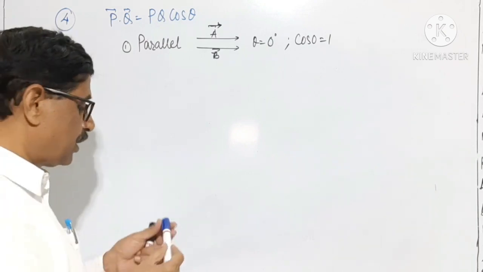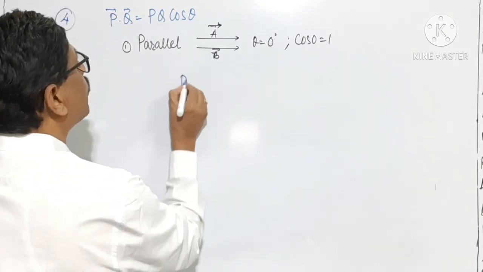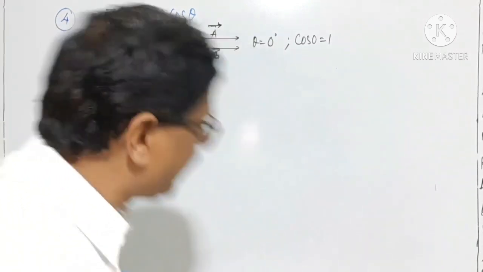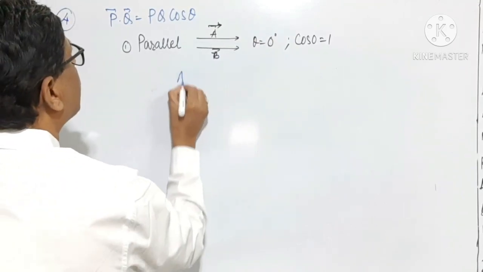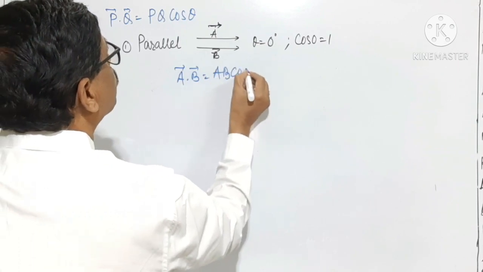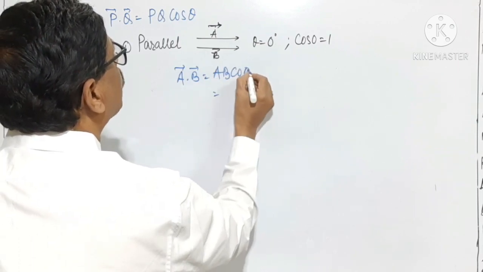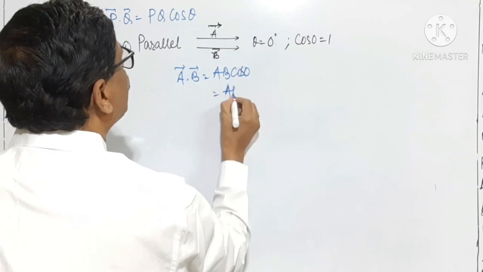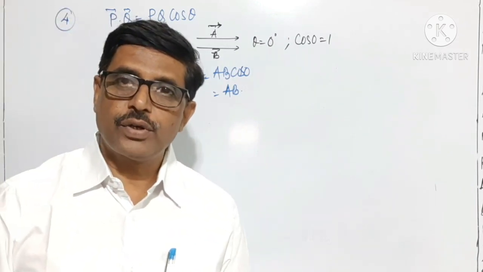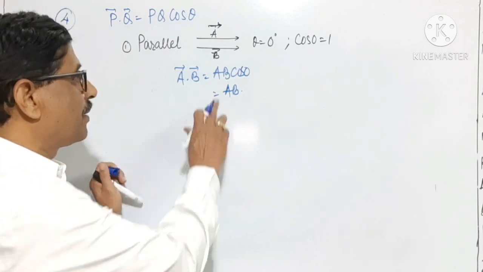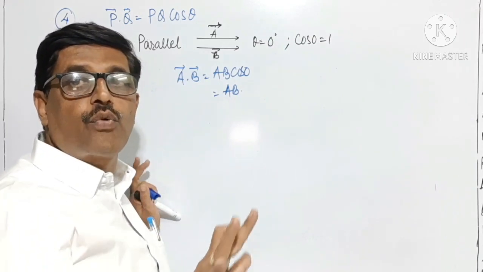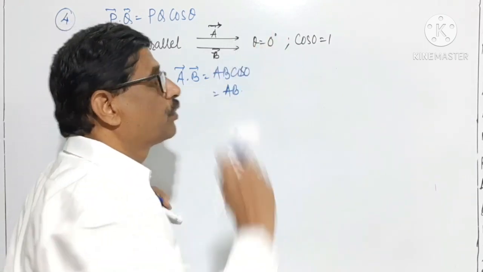In that case, the scalar product of two vectors, vector A dot vector B, is equal to AB cos 0, and cos 0 is equal to 1. Therefore, it is equal to A into B only. Therefore, the scalar product of two parallel vectors is equal to the product of the magnitudes of the two vectors only, because cos 0 is 1.